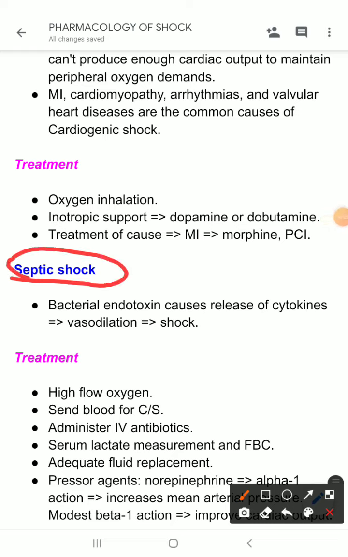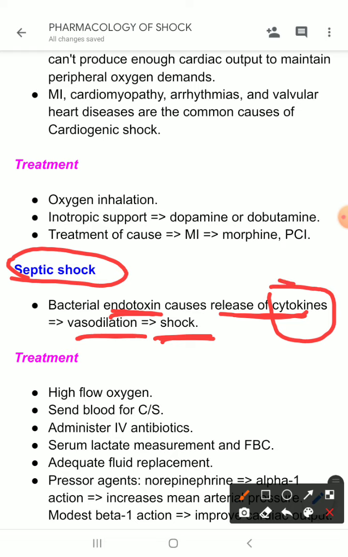So in case of septic shock, usually by gram negative bacteria, endotoxin is released, and this endotoxin leads to release of cytokines, and that can lead to vasodilation, and vasodilation can lead ultimately to shock. Although this is a very simplistic view, there may be other functions of these cytokines. Okay, so those things also contribute to septic shock.